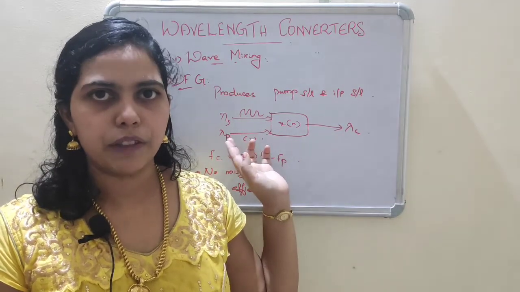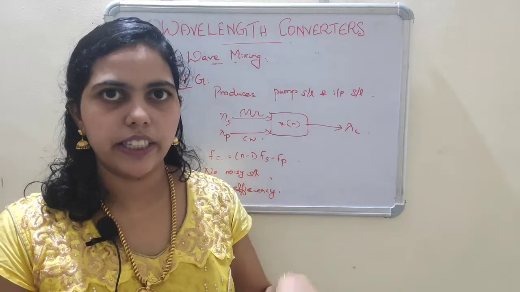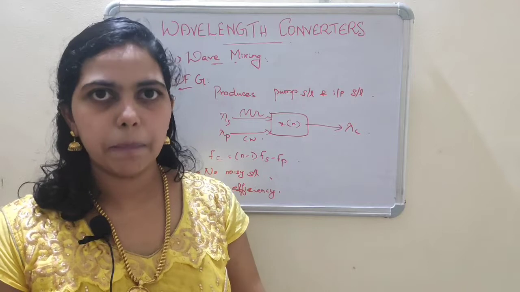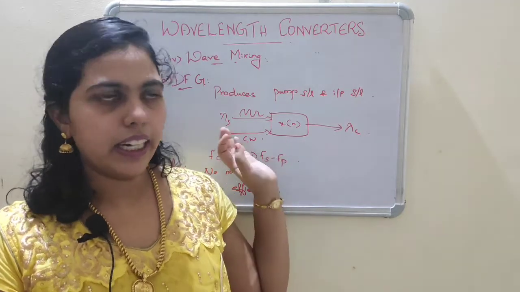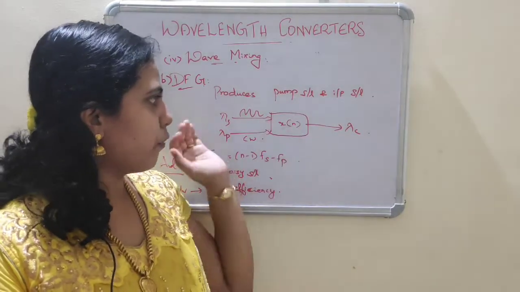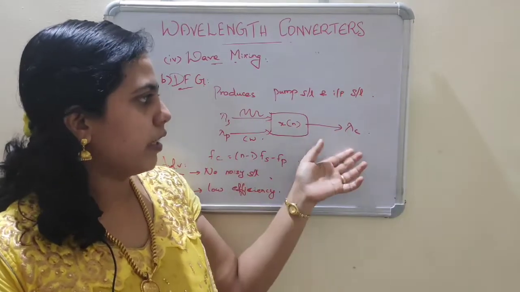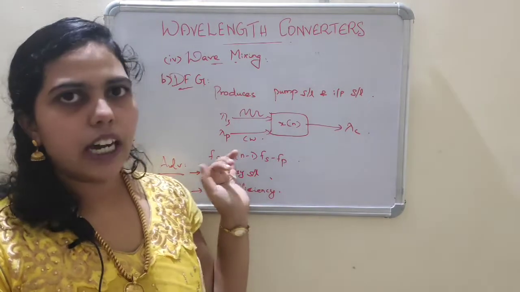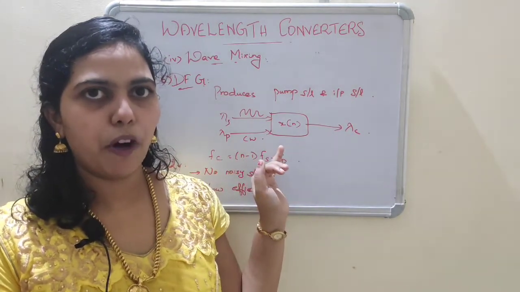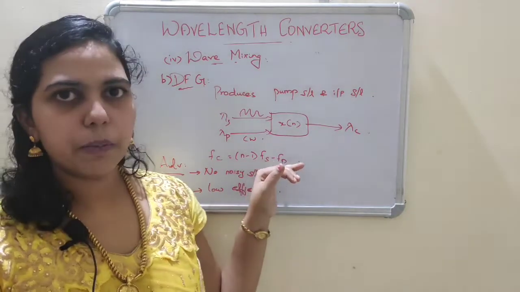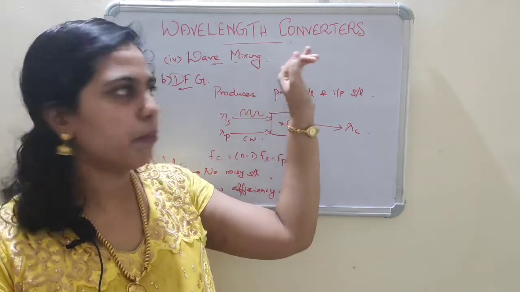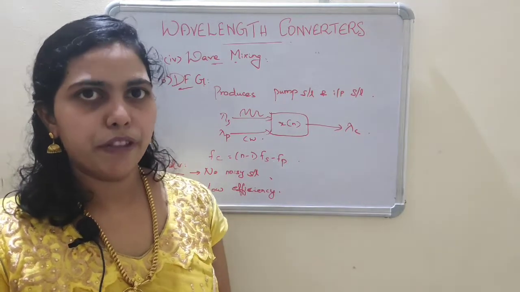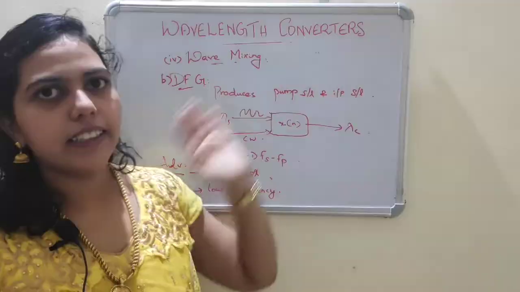And next one is DFG, difference frequency generation. Here it will use two signals, pump signal and input signal. And here x of n is generated from these two inputs, and output will be the continuous wavelength. Continuous frequency can be given by the formula n minus 1 into Fs minus Fp. Advantages of wave mixing means no noisy signal. Disadvantage means low efficiency. That's all about wavelength converters.